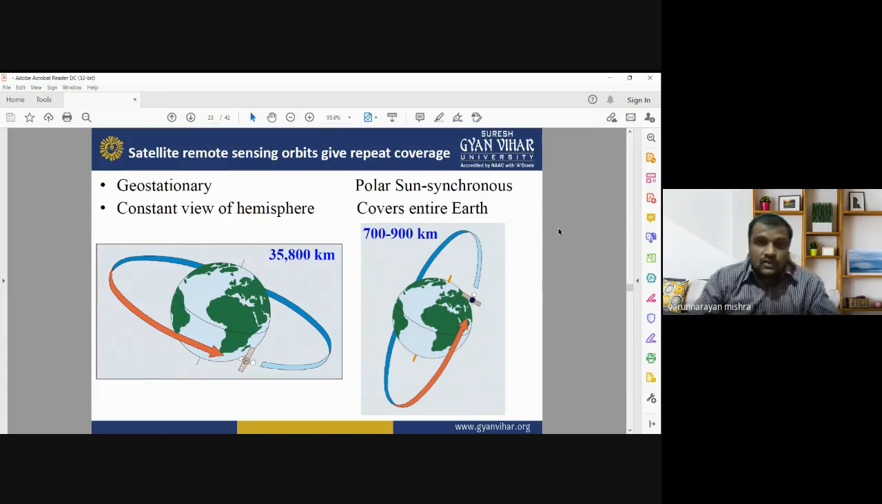Okay, so this is known as orbital information. This is the orbital movement of the satellites around the Earth in two different modes: geostationary, or polar satellites, or sun synchronous.